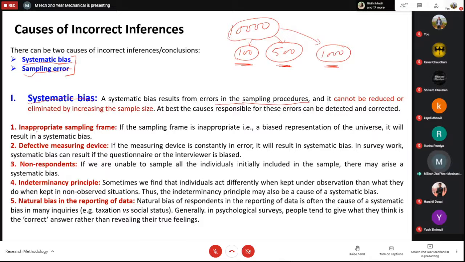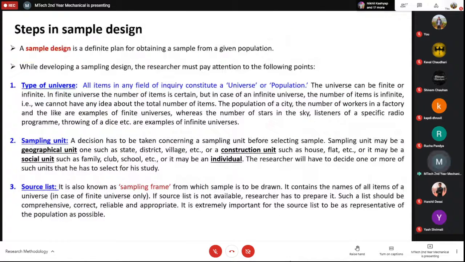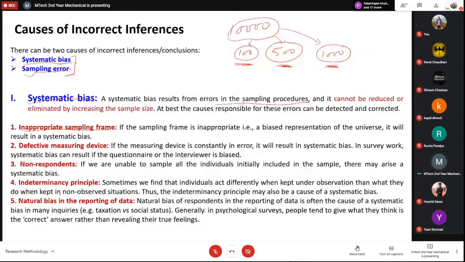One is the inappropriate sampling frame. As we discussed in the previous slide, the sampling frame is the source list. Now, if you don't know about your population, how will you take the sample? If you don't have a proper, very good source list, then you cannot take your sample, right?